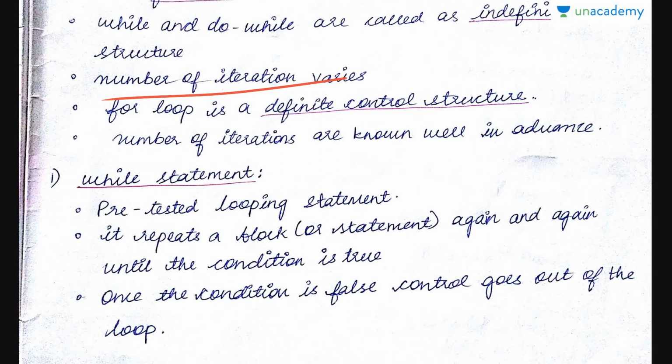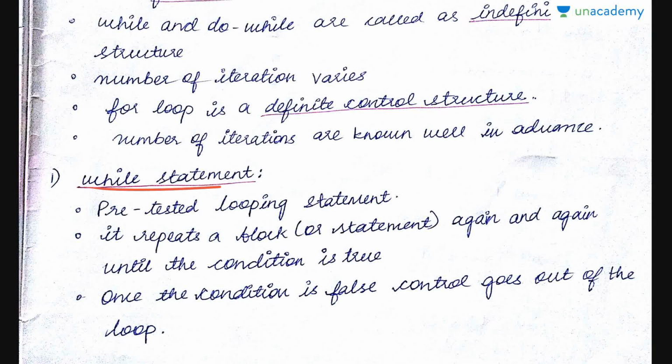And the for loop is called a definite control structure because in the for loop we will be knowing how many number of times we are going to run that loop. Beforehand, in the condition section we will be telling it should run for these many times. So you will get to know how many times that code is going to get repeated and executed again. Whereas in while or do while it can repeat or it may not. And the number of iterations is known well in advance in the for loop. Let us study one by one.